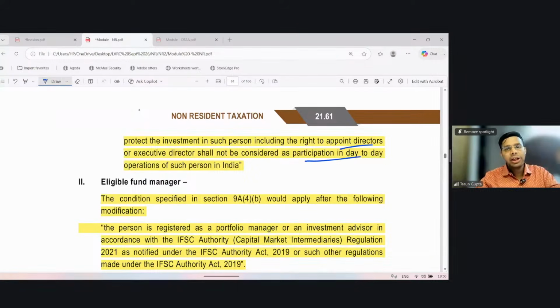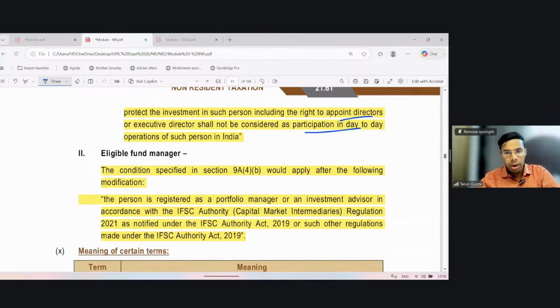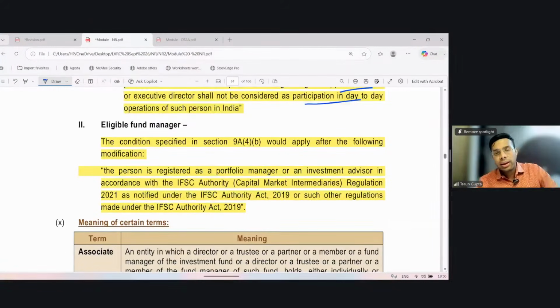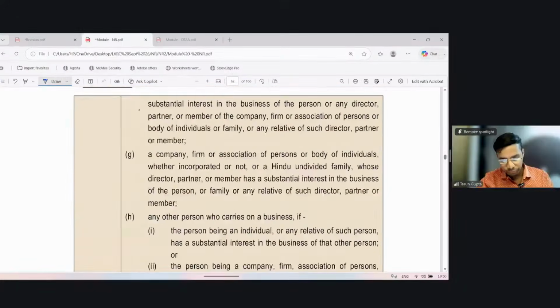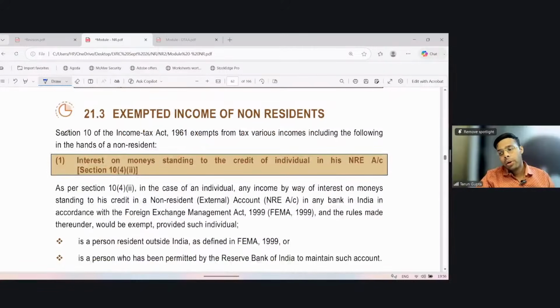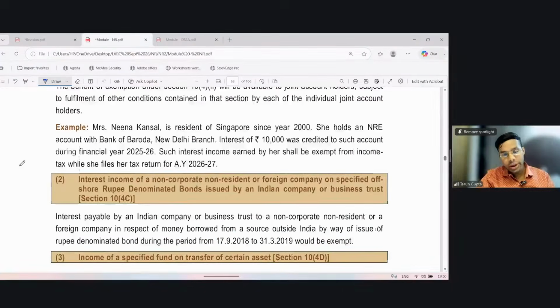And if the eligible fund manager is working from IFSC, then that manager should be registered as a portfolio manager or investment advisor in accordance with the IFSC authority. Okay, so this was all about section 9.